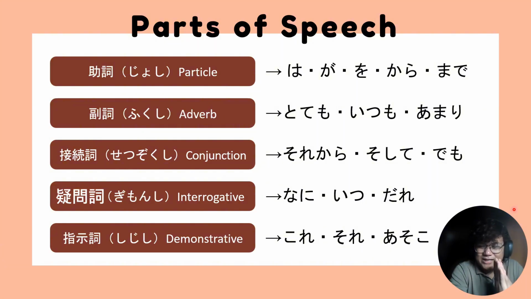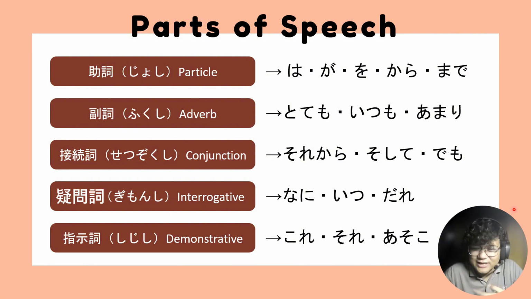What's important is for you to take note that each Nihongo word in a sentence actually means something, and those are part of these different parts of speech in Nihongo. Let's look into another sentence after this slide, for us to better analyze different Japanese sentences.